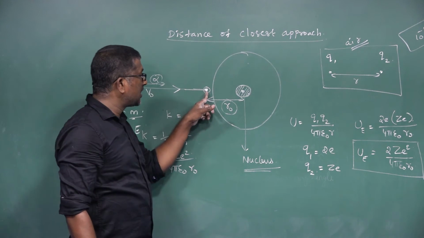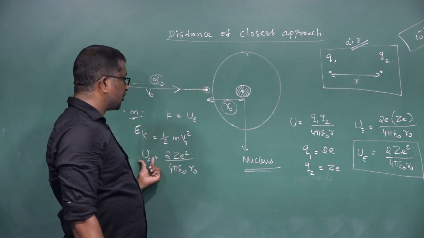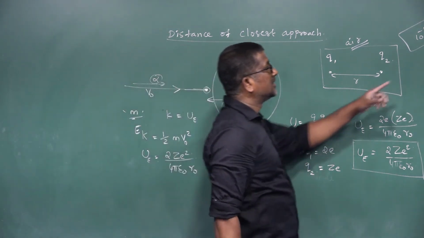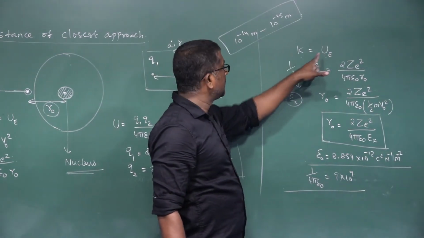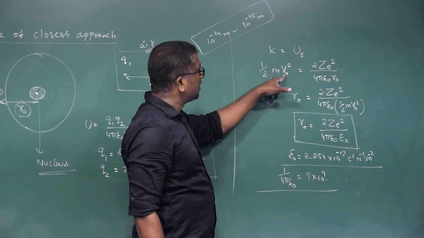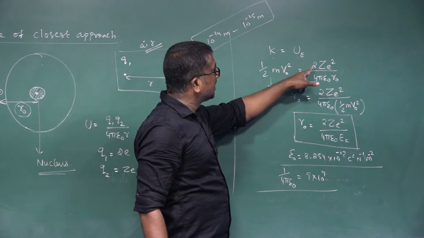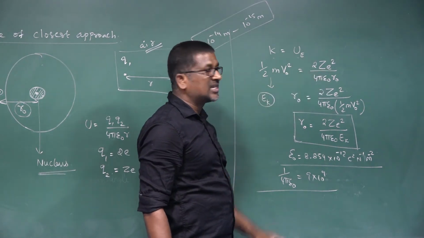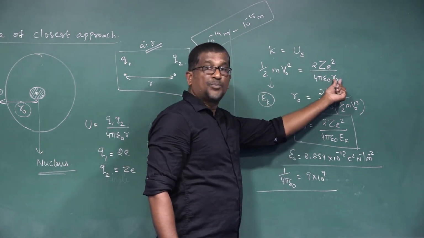And at this point, the kinetic energy is converted into electrostatic potential energy. That is, K is equal to U_E, right? Kinetic energy is half m v naught square, and electrostatic potential energy is 2Z e square divided by 4 pi epsilon R naught. We need the distance of closest approach.